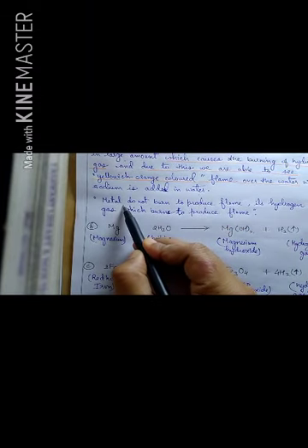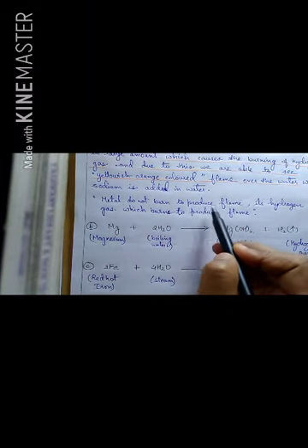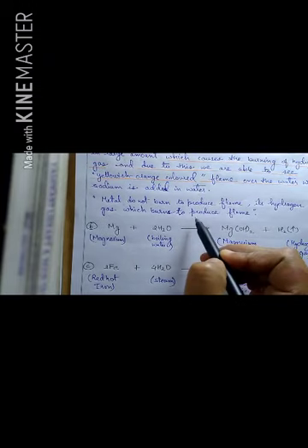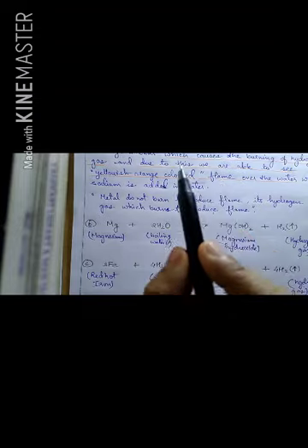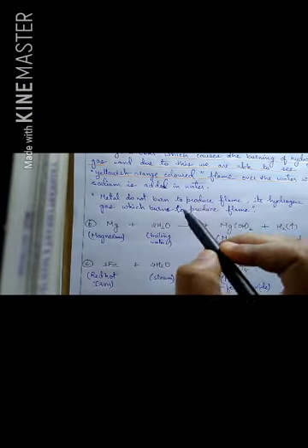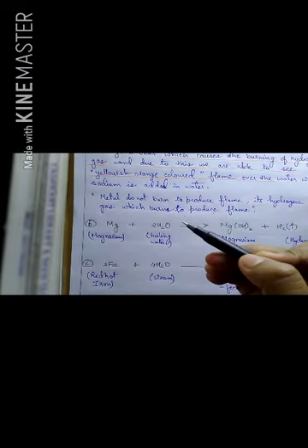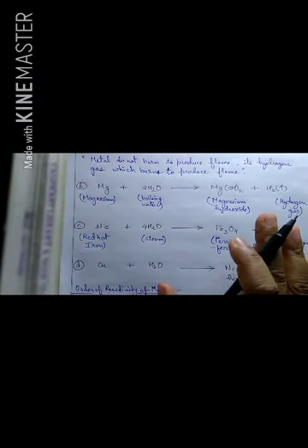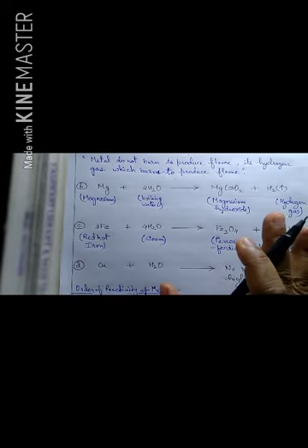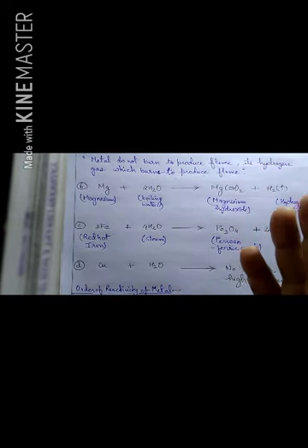And again I have written, please, metals do not burn to produce flame, it's hydrogen gas which burns to produce the flame here. Is it okay to everyone? So here only sodium metal burns to produce the flame. Whatever reactions you are going to study here, these metals react with the water to liberate heat energy, but that heat energy is not enough to burn this hydrogen gas. So we can't see flame in all these metals.